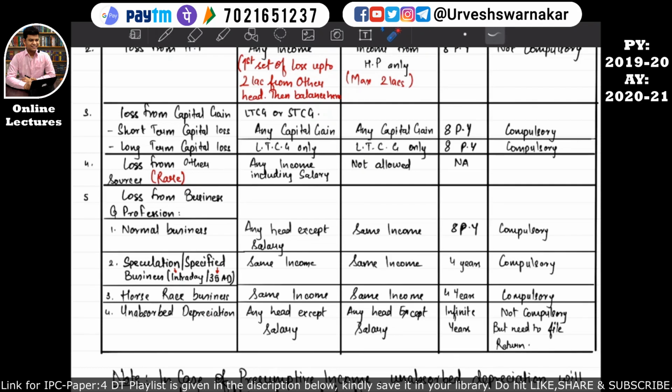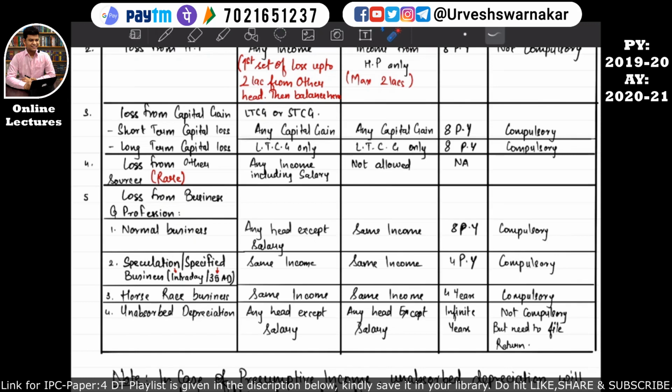If such losses are not 100% set off in the previous year, then the speculation business loss can be carried forward for 4 previous years. And in the subsequent previous years the losses of the speculative business can be set off against the same income. Same income means speculation business income. If there is a loss from speculation business, the loss of speculation business can be set off against the profit of speculation business.